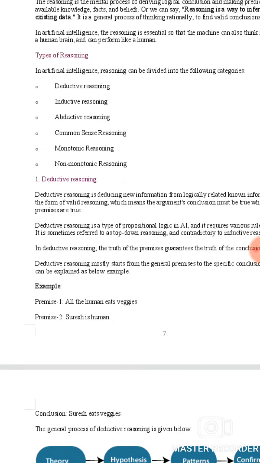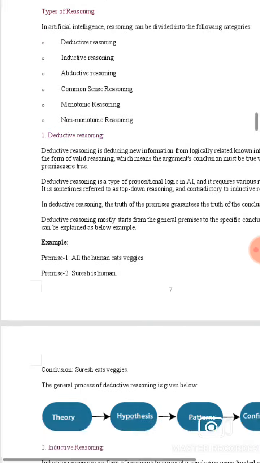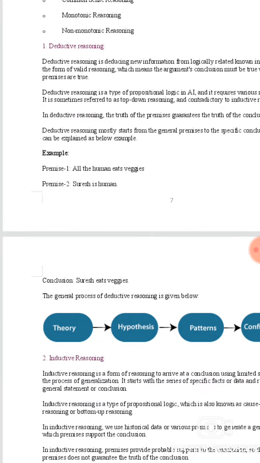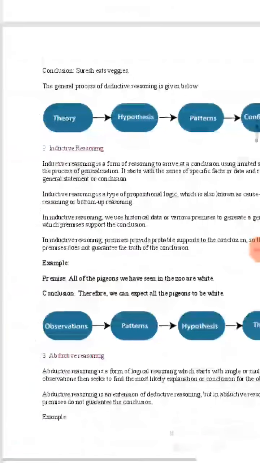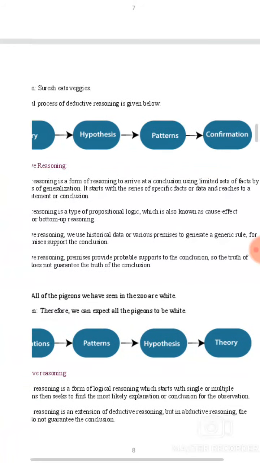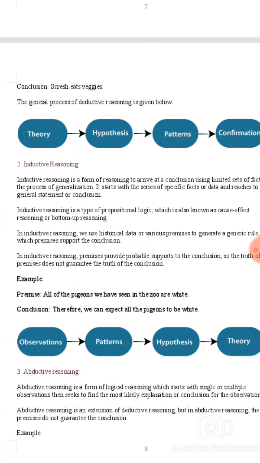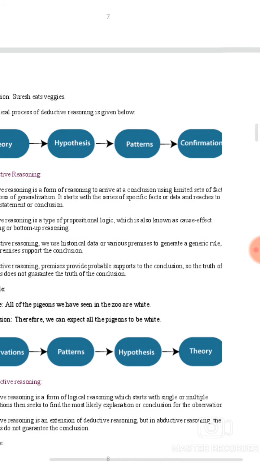Example: all humans eat veggies. Suresh is human. Conclusion: Suresh eats veggies. The general process of deductive reasoning is given below: theory, hypothesis, patterns, confirmation. Inductive reasoning is a type of propositional logic which is also known as cause-effect reasoning or bottom-up reasoning. Example: premise, all of the pigeons we have seen in the zoo are white. Conclusion: therefore we can expect all the pigeons to be white. Observation, patterns, hypothesis, theory.